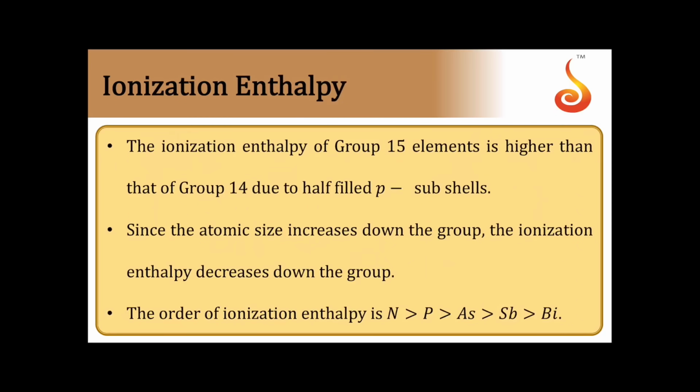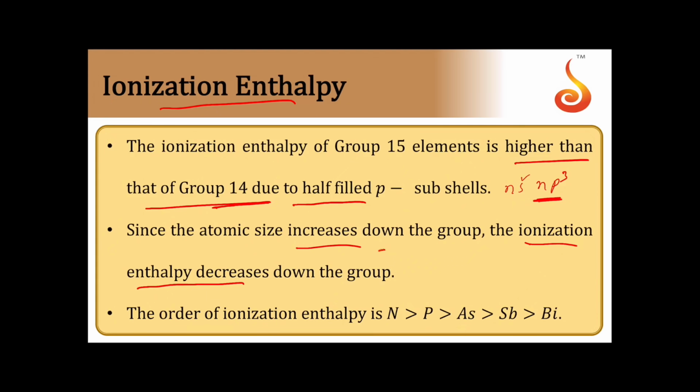Now the next property is ionization enthalpy. The ionization enthalpy of 15th group elements is higher than 14th group elements. It is because of the half-filled p sublevel. They have ns2 np3 configuration. p3 is a half-filled sublevel. So thereby they have more IP values when compared to the 14th group. However, down the group, as atomic size is increasing, we can see a decrease of ionization enthalpy.